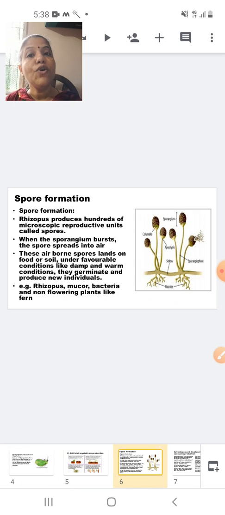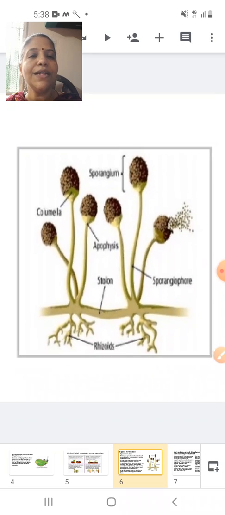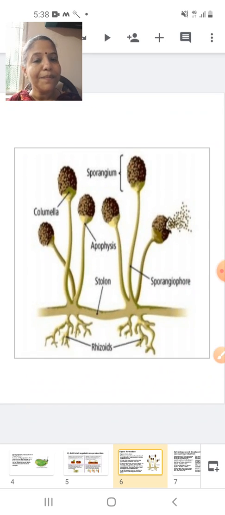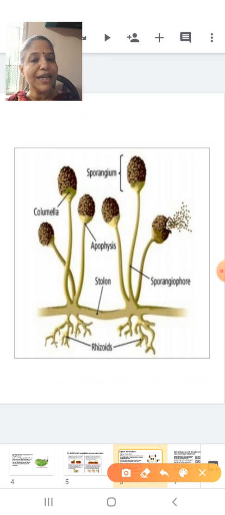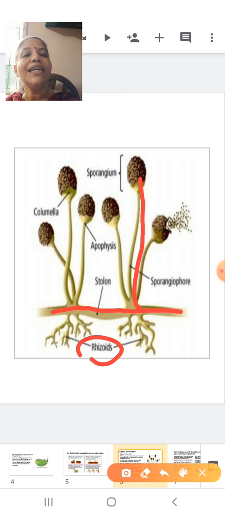Now let's see spore formation, that is reproduction by spore formation. Reproduction by spore formation is usually seen in case of fungi and lower plants. So here let us see. This is a fungi. This image is that of a fungi. Here you can see the root-like structures which are called rhizoids. This is the body of the fungi. The body of the fungi is producing structures, called the fruiting body. This fruiting body is called sporangium. And inside the sporangium it produces small spores.